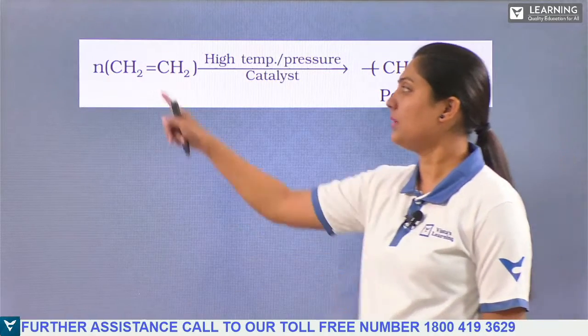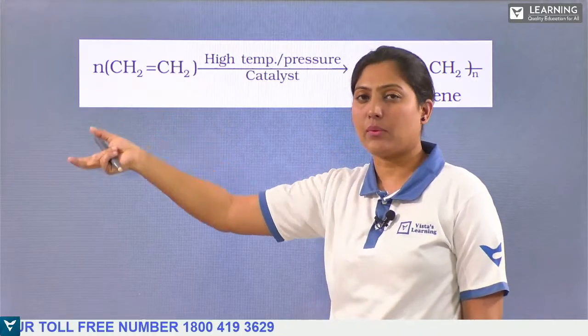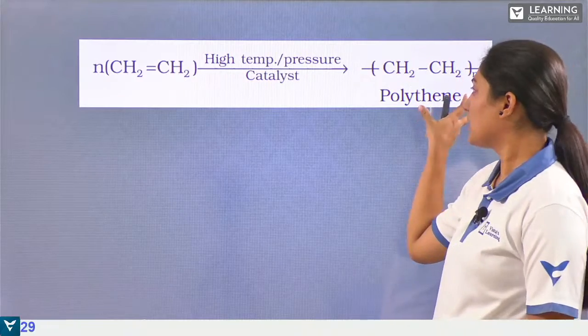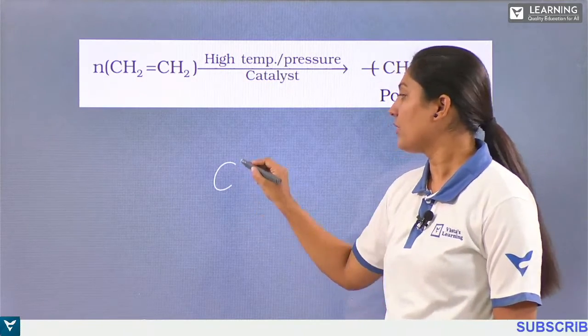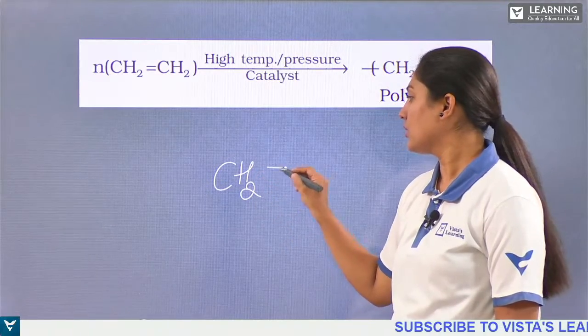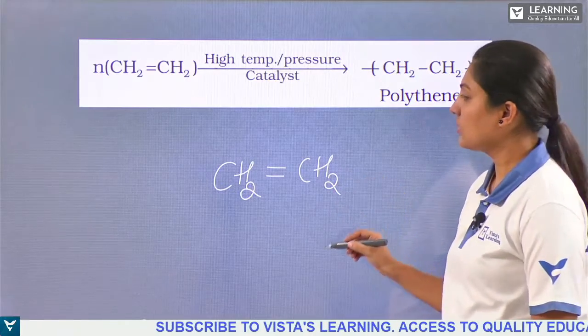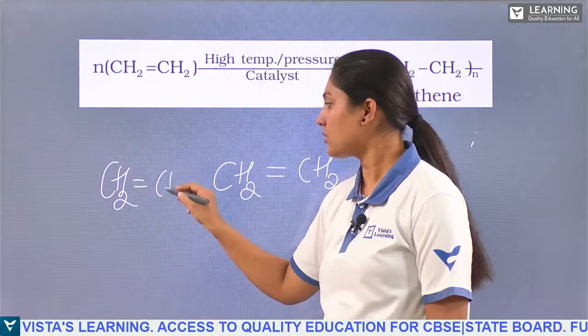So here is an example. This is the polyethene, and n means any number of molecules you can take that will be producing the polythene. So how is the polythene formed? We have CH2 double bond CH2. Right. We have one more CH2 double bond CH2.